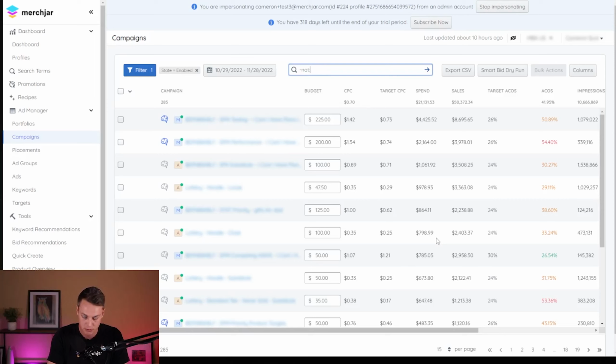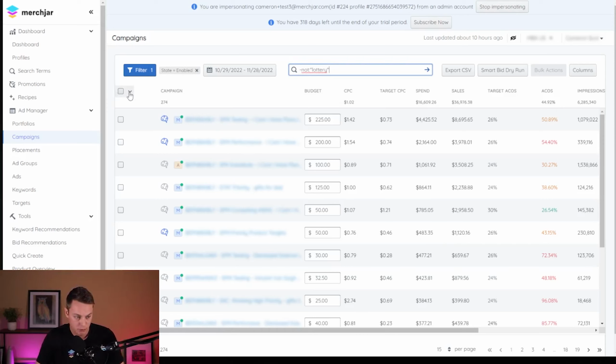And if you have multiple keywords you want to include, you would just put it in brackets. So if you had lottery keyword, you would do that. And we just have the one. Or if you did have multiple different words, you would just add another not whatever keyword. But we just have the one, so we're just going to exclude that. And now it's only showing our campaigns that are not lottery campaigns.